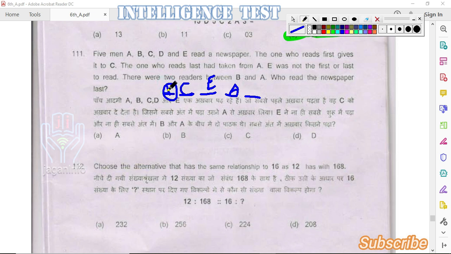So B is placed here. If we keep B in the last place, it doesn't satisfy this condition. So B is placed first, whereas D is placed last. Here the question asked is who read the newspaper last? D is the last. So the answer is option B.